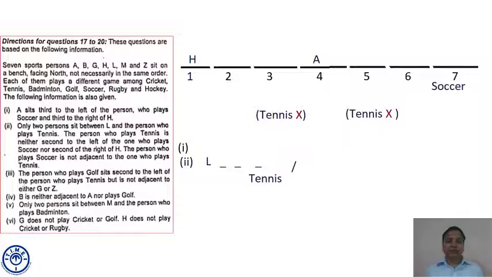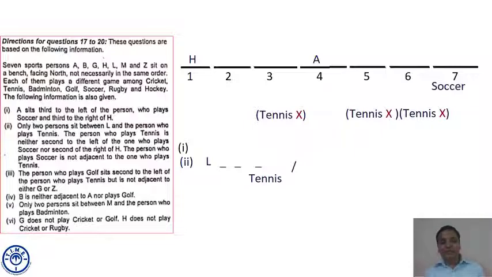Further he says, the person who plays soccer is not adjacent to the one who plays tennis. The person who plays soccer is at seat number 7. So tennis cannot come at seat number 6 also. Indirectly, a lot of statements are talking about tennis. So somewhere we can start from this point. Tennis cannot be at seat number 3. Tennis cannot be at seat number 5. Tennis cannot be at seat number 6. Straight away ruled out. Seat number 7 is occupied by a person who plays soccer. Tennis cannot come.